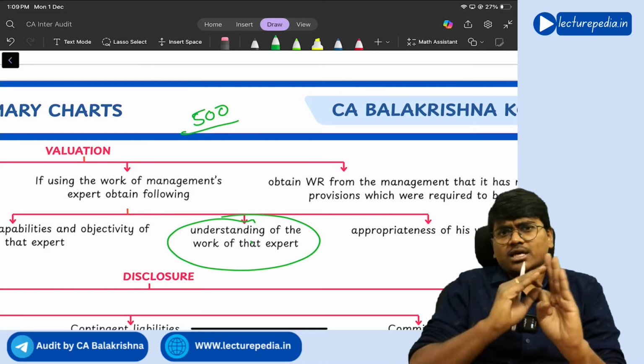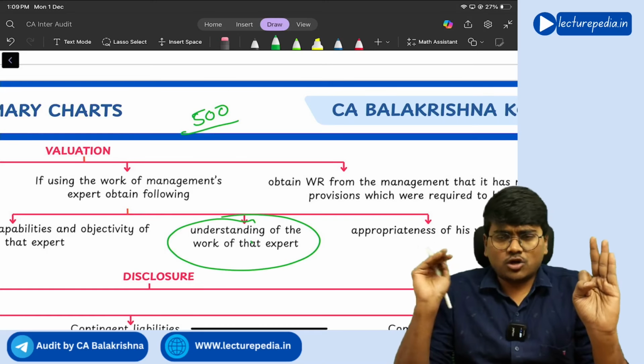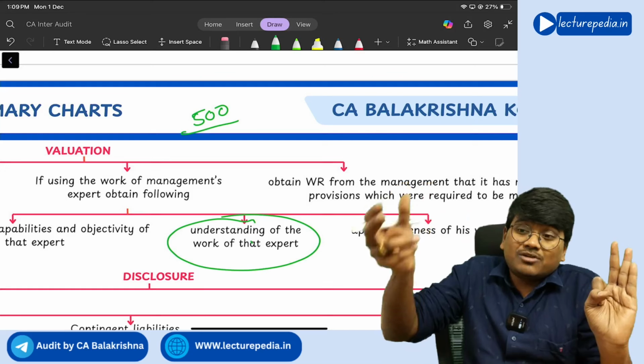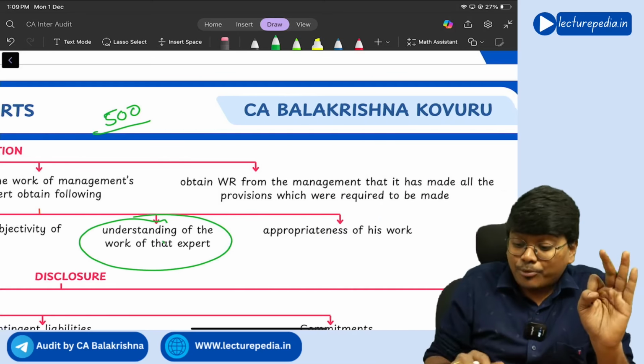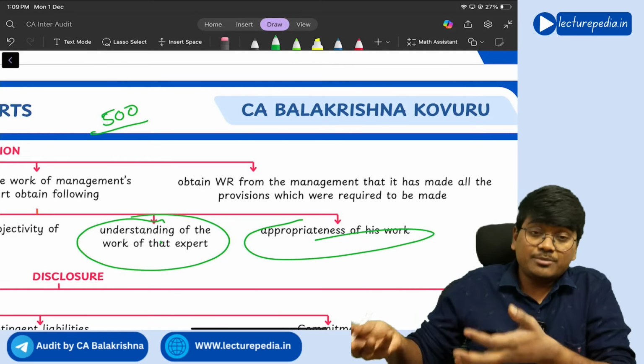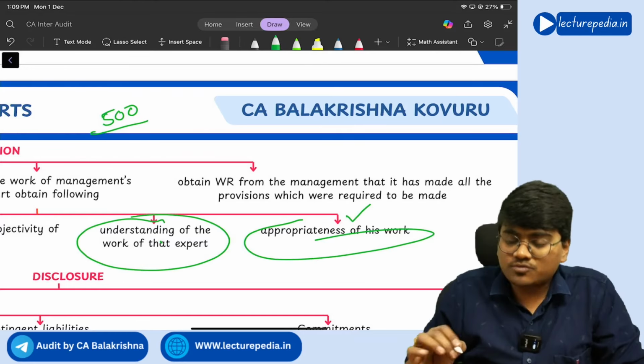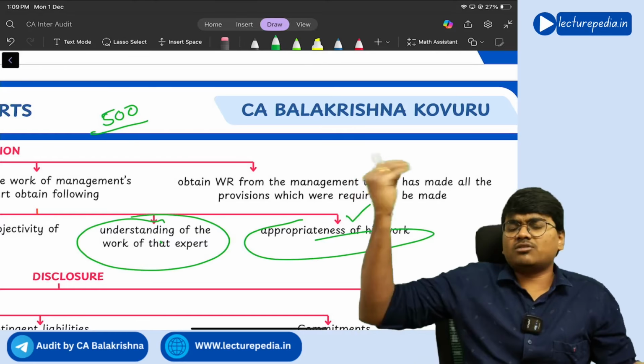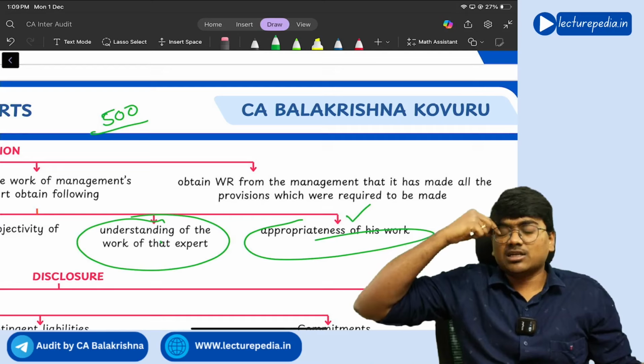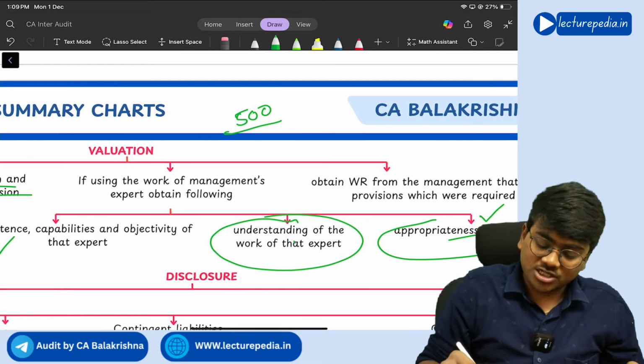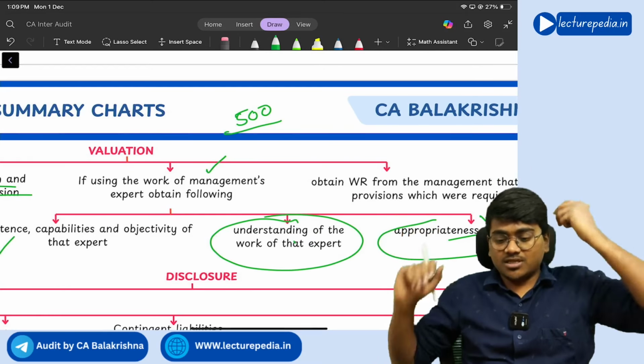The third one is, okay, he has performed the work and he has knowledge also, but is that work required for me? Is that work appropriate for me? Will it be useful for me? Only if it is useful for me will I use it, otherwise why will I use the work of a management expert, right? So whenever you decide to use the work of a management expert, you need to see these three things.